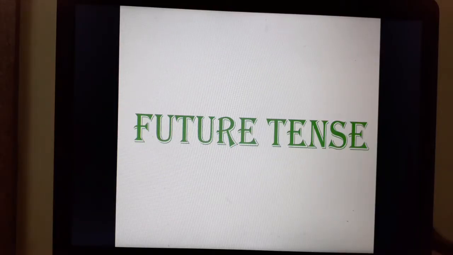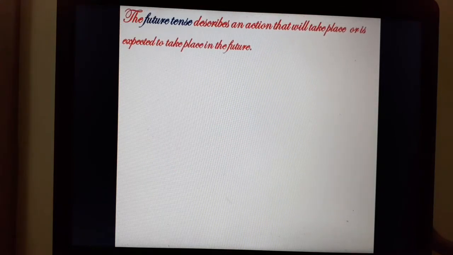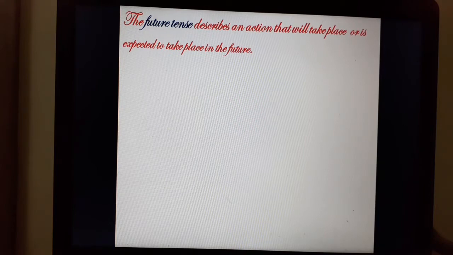Here it goes. In today's topic, I'll be discussing simple future and future continuous. Let's begin. The future tense describes an action that will take place or is expected to take place in the future.